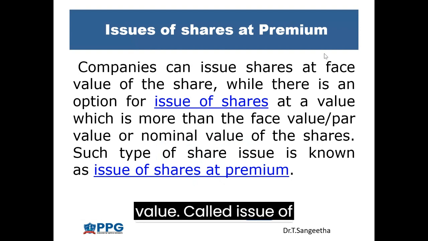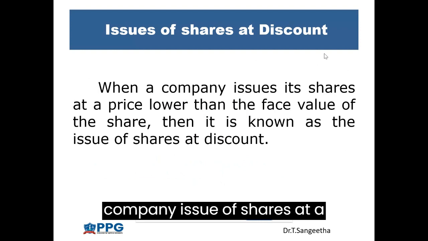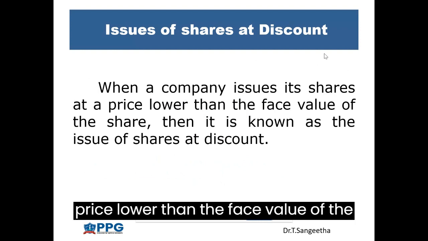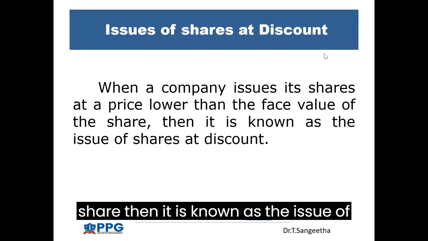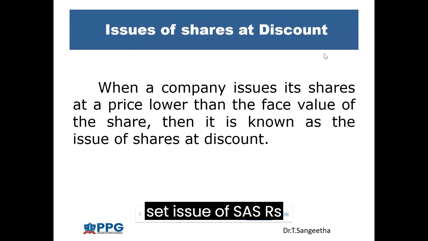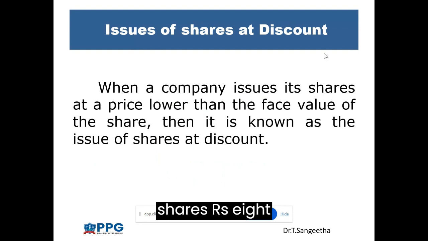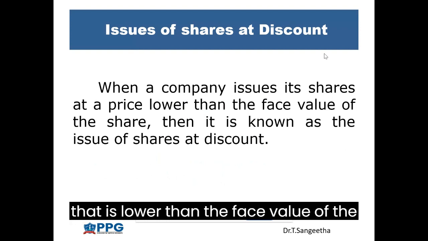Next one, issue of shares at discount. When a company issues shares at a price lower than the face value of the share, then it is known as the issue of shares at discount. For example, XYZ issues shares of rupees 10 each. They can issue the shares at rupees 8, that is lower than the face value of the shares. It is known as issue of shares at discount.